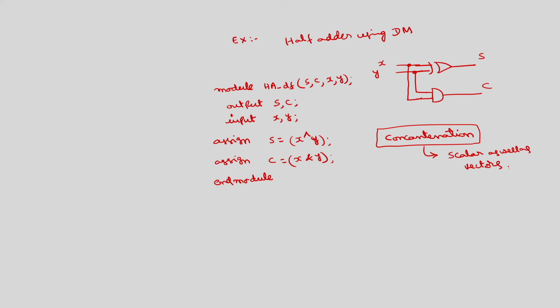If you want to use concatenation, instead of having 2 assigns, we can replace these 2 assigns with a single assign, and this concatenation has to be represented by braces.